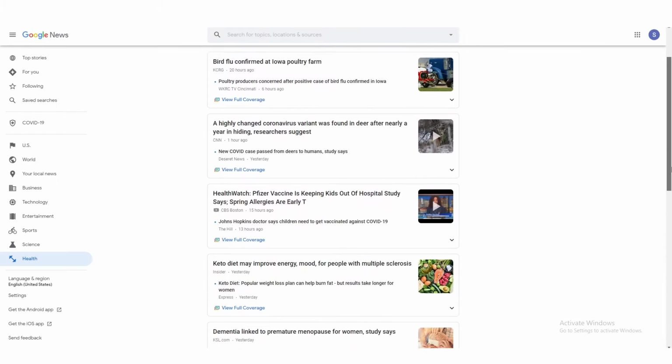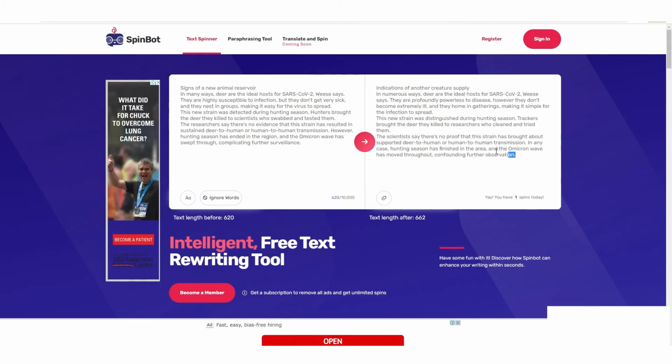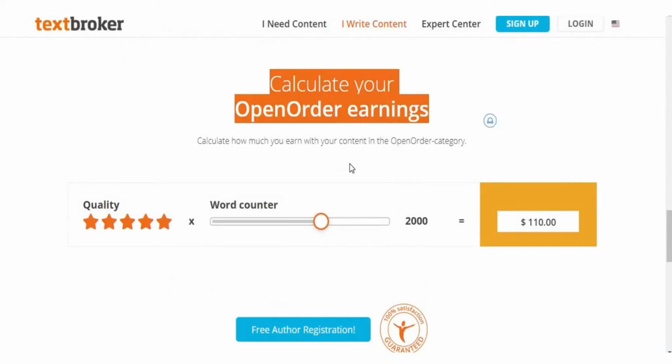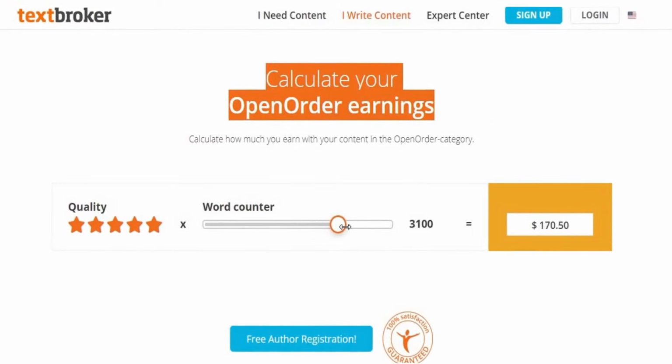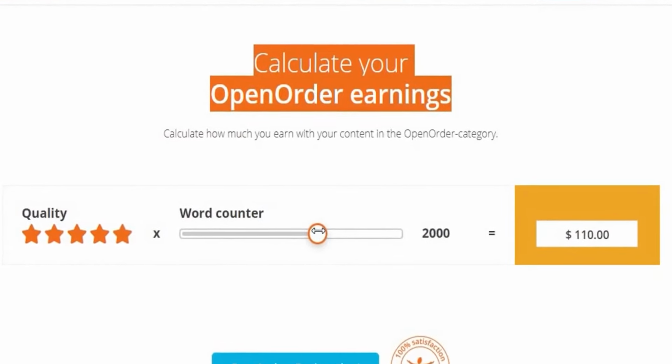All you have to do is visit Google News again and find some proper articles, then run them through Spinbot to create a completely unique article. If you want to see how many dollars you can earn from this website, simply scroll down a little bit and you'll see an income calculator. You can simply slide the button and you'll be able to see how much you can earn depending on the word count of the article.